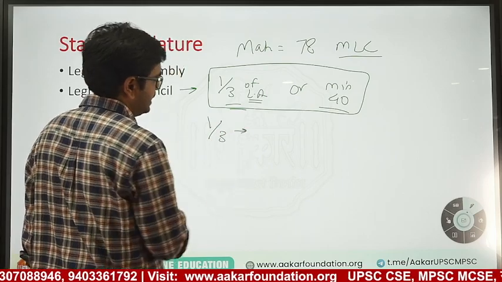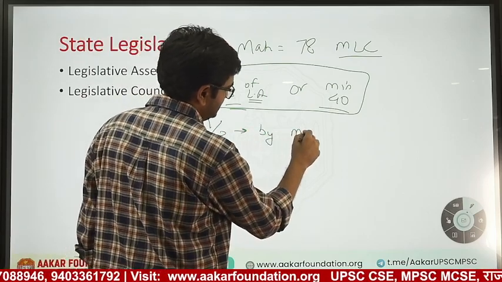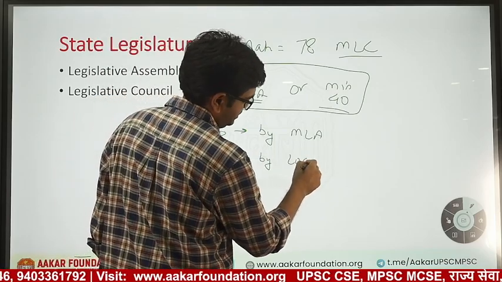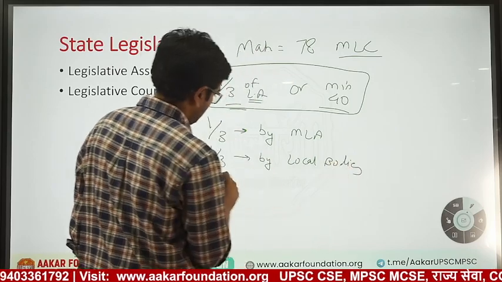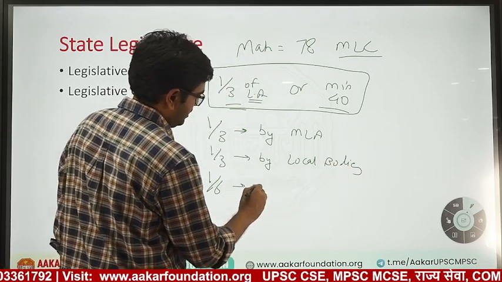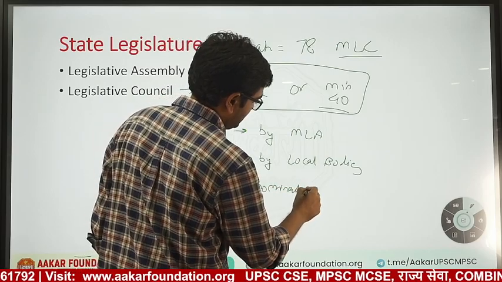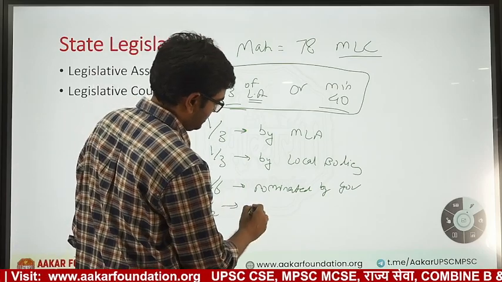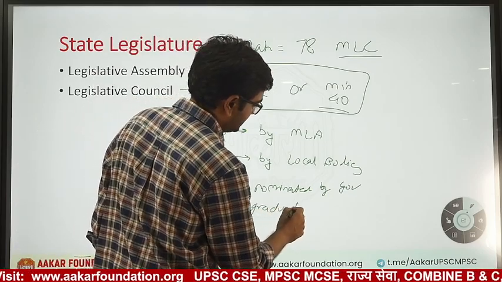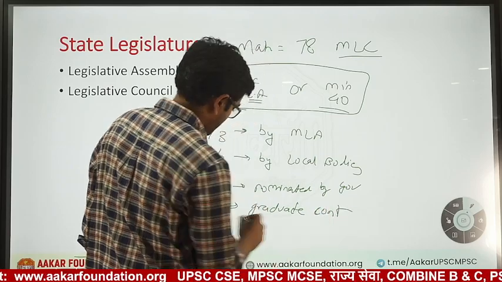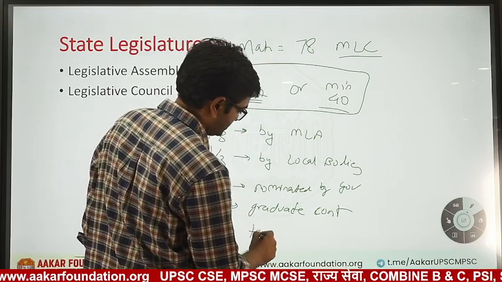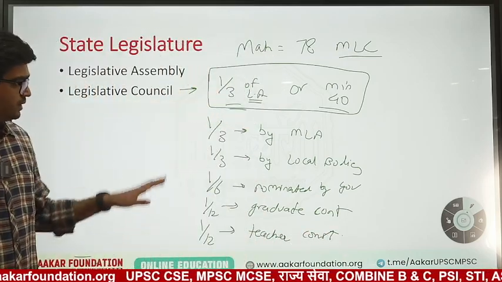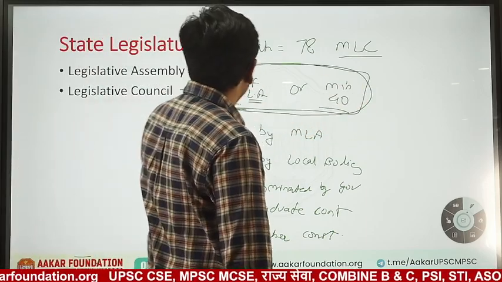1/3 are elected by MLAs, among others. 1/3 are elected by local bodies. 1/6 are nominated by the governor. 1/12, these are graduate constituencies, only graduate candidates can apply here. And the remaining 1/12 are teacher constituency. Okay, so this is the breakup of the legislative council.